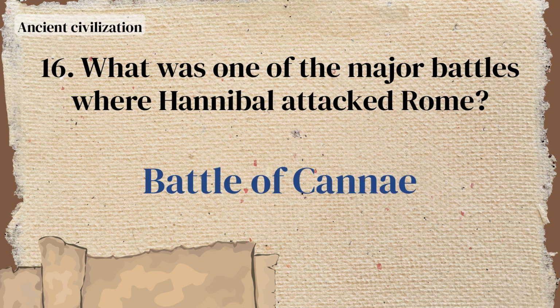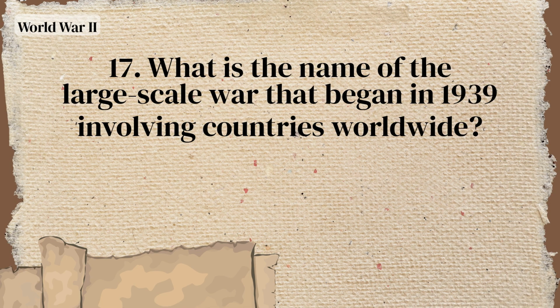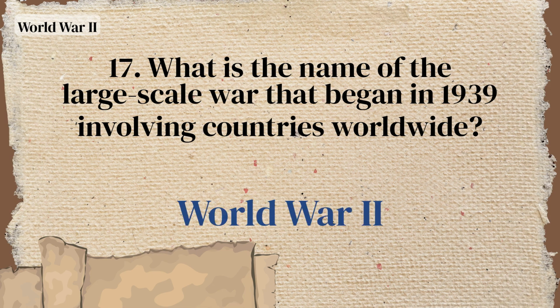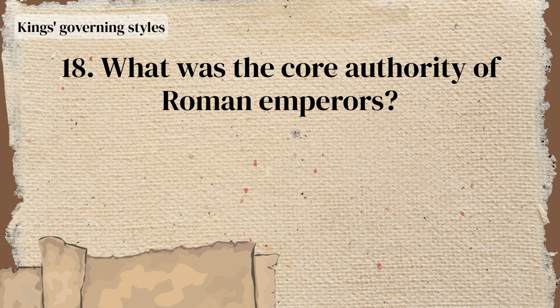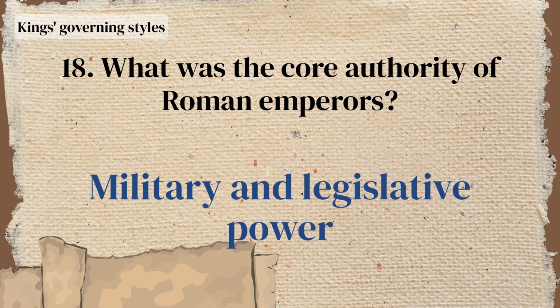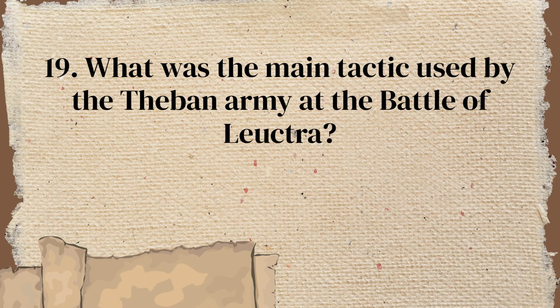Battle of Cannae. What is the name of the large-scale war that began in 1939 involving countries worldwide? World War II. What was the core authority of Roman emperors? Military and legislative power. What was the main tactic used by the Theban army at the Battle of Leuctra?